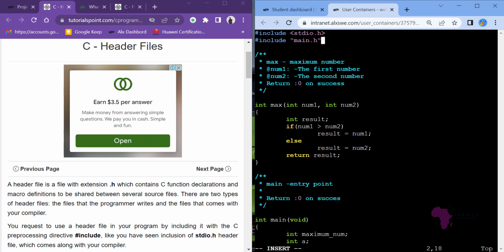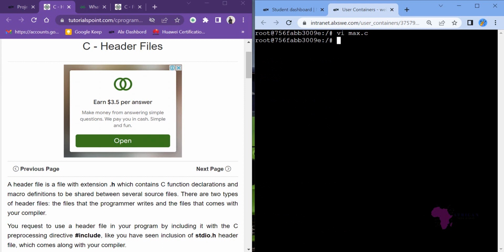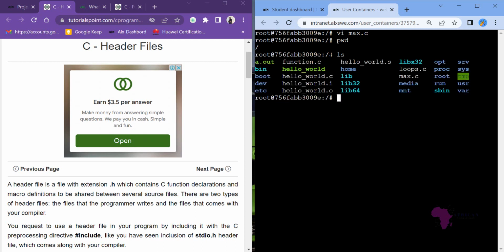Let me clear this and explain to you outside the code. If I am at this point, which directory are we in? pwd. We are in the home directory, not the root directory. In this home directory, we have the max.c file, right?